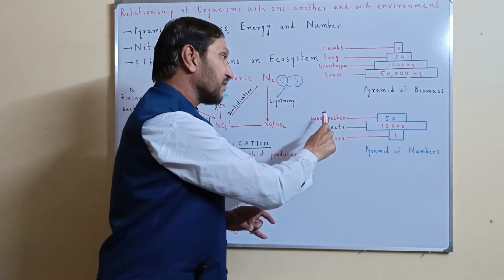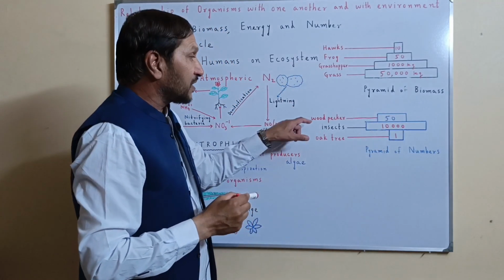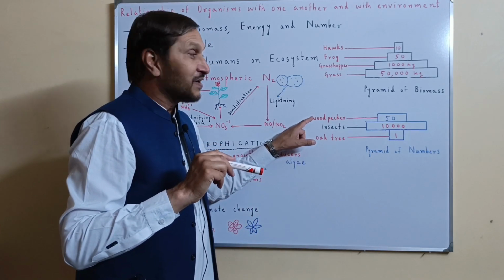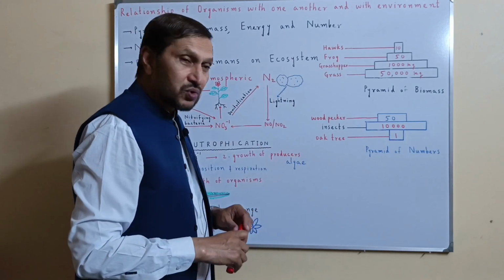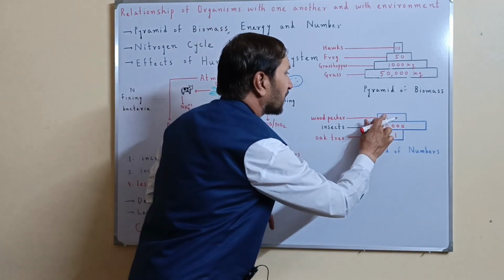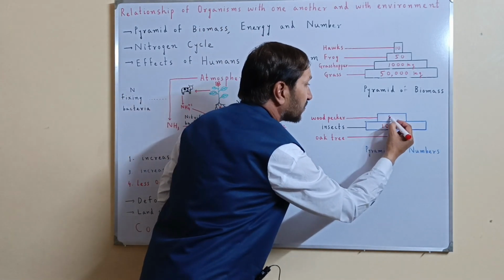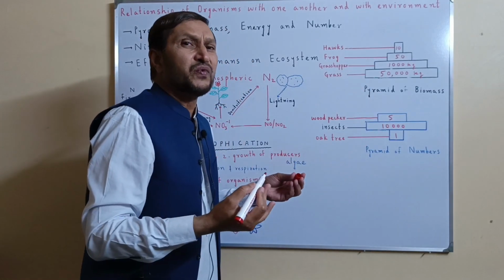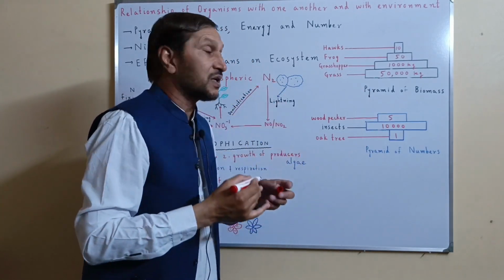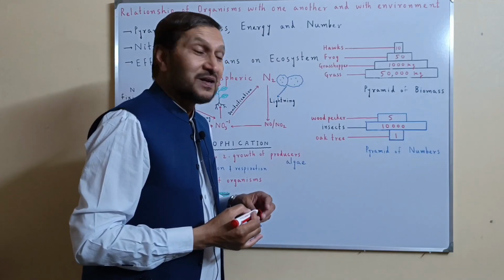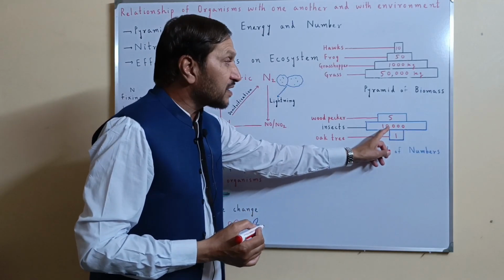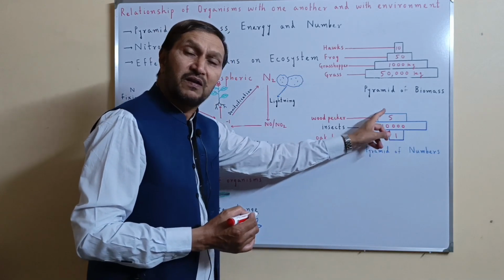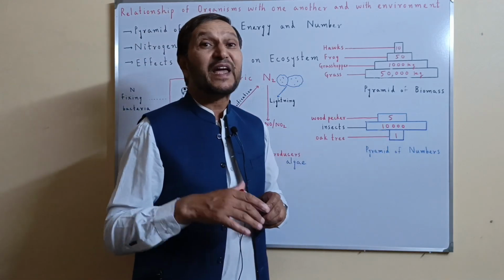And the third level is the woodpecker. The insects are eaten by the woodpecker. The number of woodpeckers, suppose they can be 5. Let's suppose 50 is too much. All these are supposed values, so we can imagine them. So they are 5. It means 1, then 10,000, and then 5. So narrow, then broad, and then once again narrow. The pyramid of number can change. Its shape can vary.